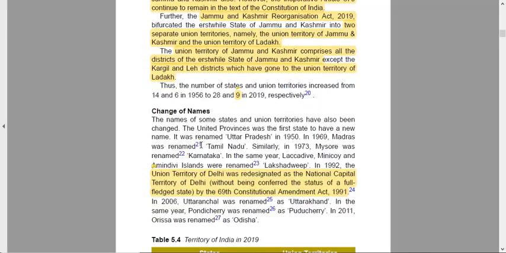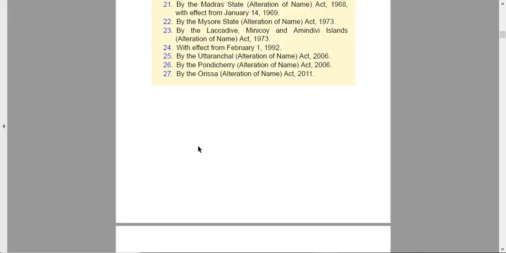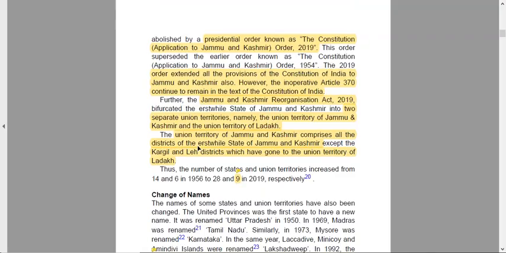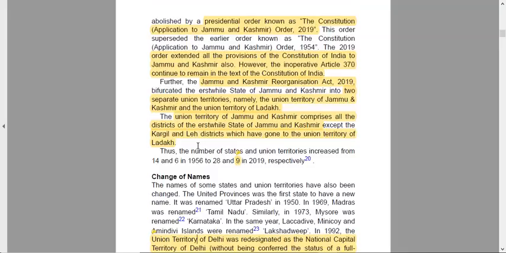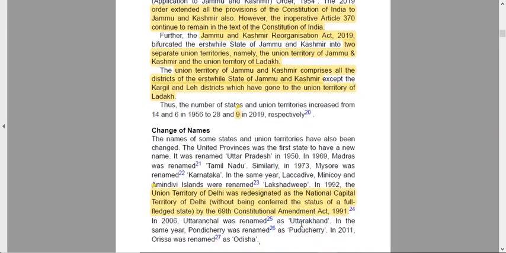And how does this happen? If you see, for everything we again pass a law, that is an act for the alteration of the name. This is done under Article 3. Similarly, in 1973, Mysore was renamed as Karnataka. Laccadive, Minicoy was renamed as Lakshadweep. In 1992, the Union Territory of Delhi was redesignated as the National Capital Territory, that is NCT, without being conferred the status of a full-fledged state, by the 69th Constitutional Amendment Act.